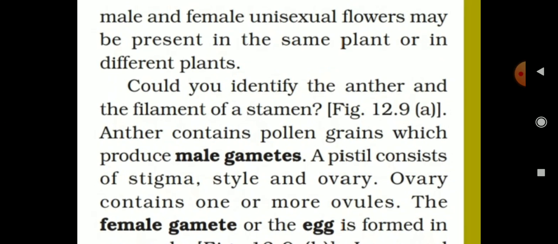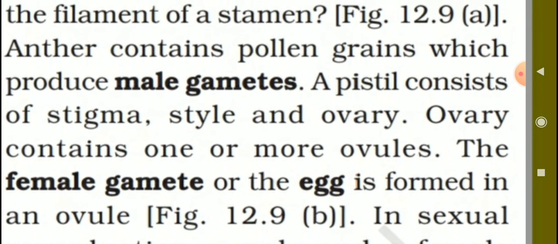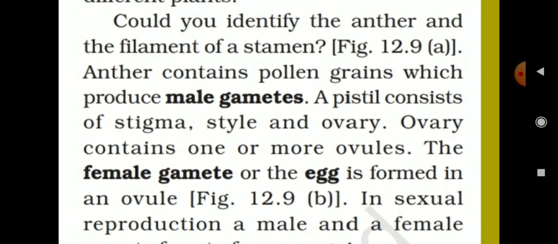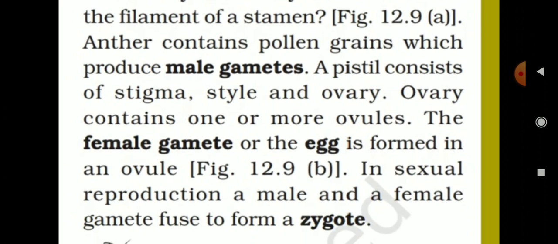A pistil consists of stigma, style and ovary. The ovary contains one or more ovules. The female gamete or egg is formed in the ovule. Underline the word, students. The female gamete or egg is formed in the ovule.